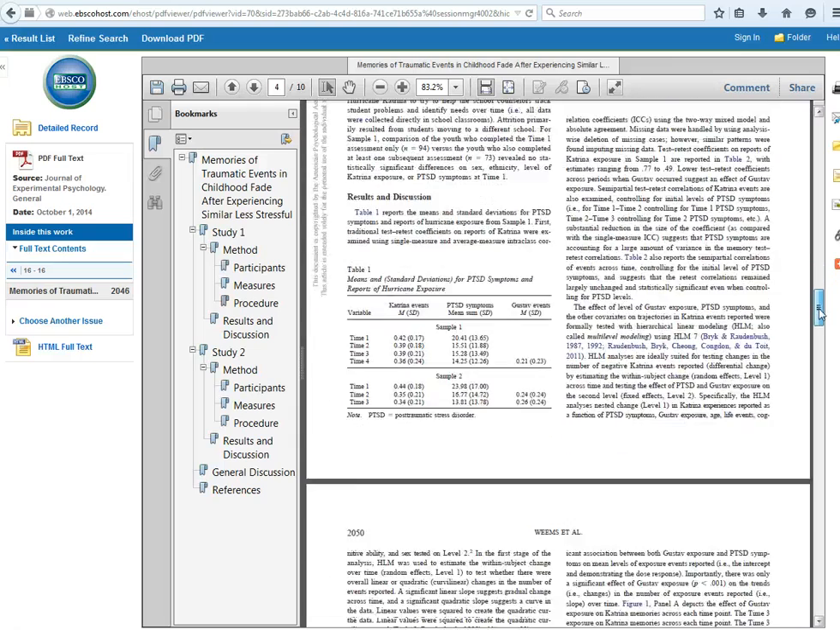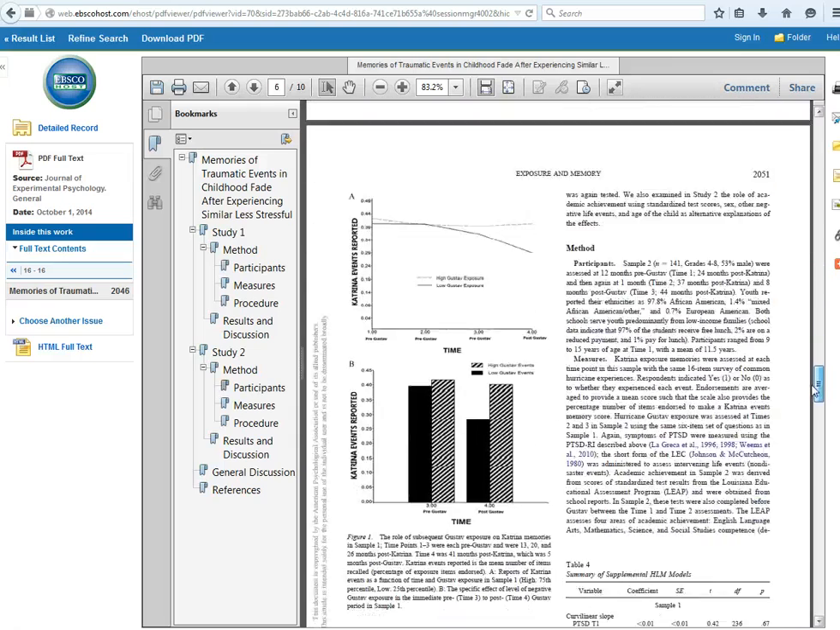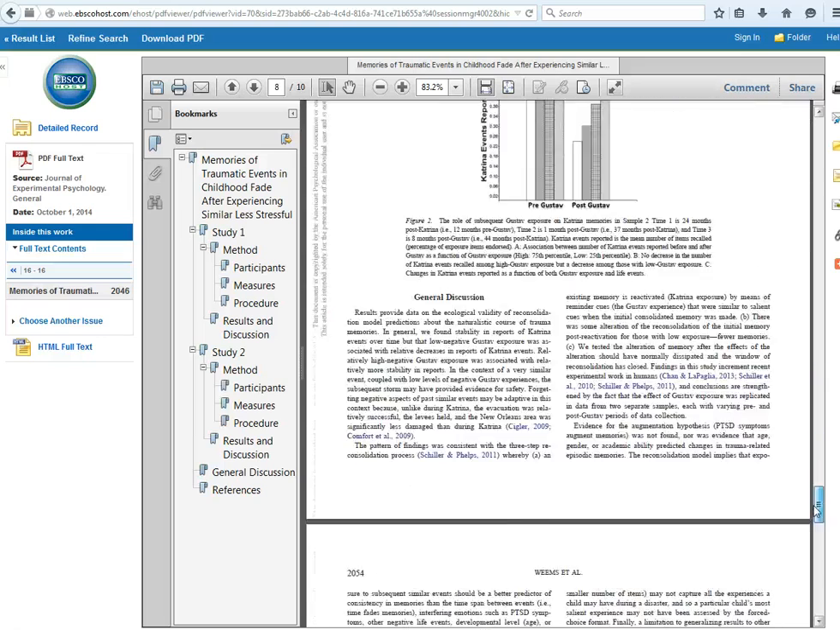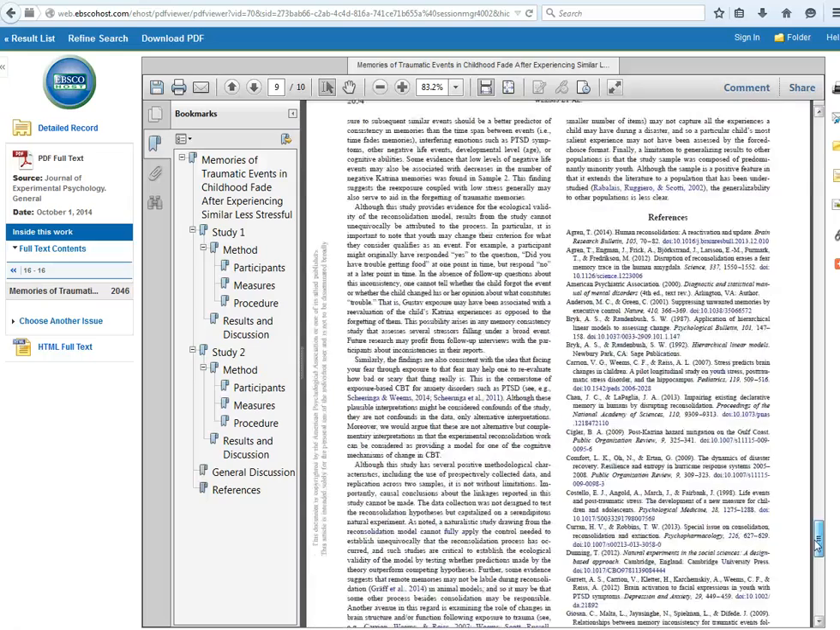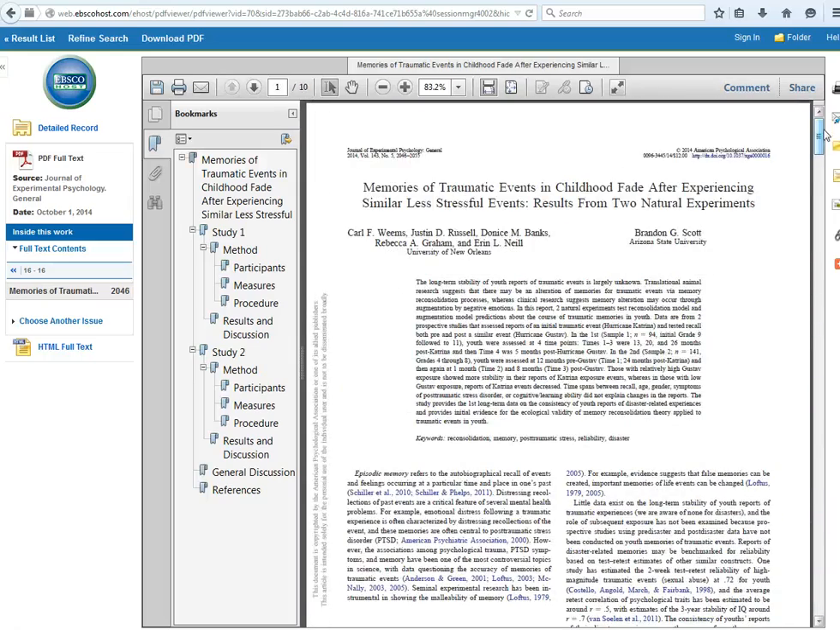Their data, more data, formulas, tables, more data, formulas, tables, a discussion, and here is the long reference list. So you can see that this article is quite different. We'll go back to the result list and look at another article.